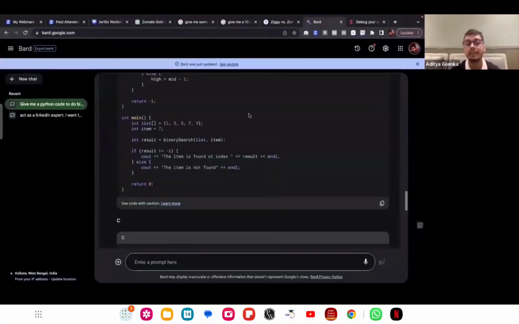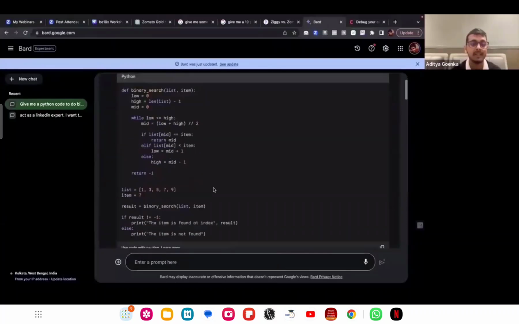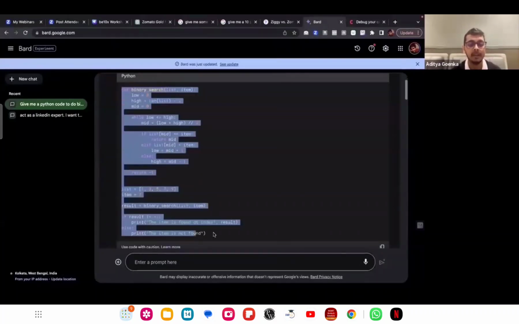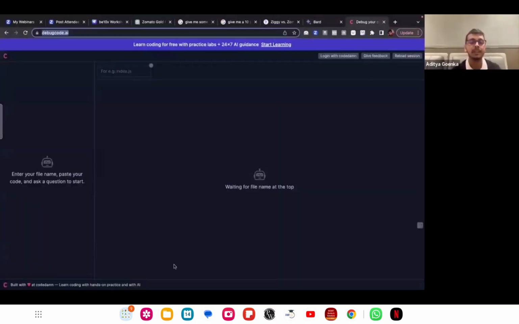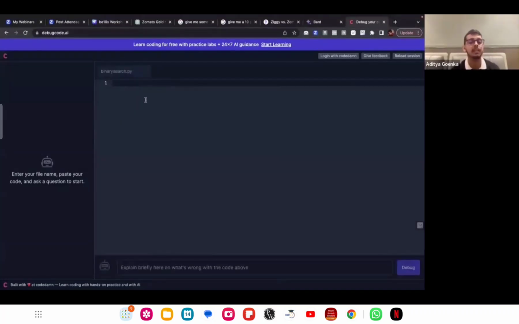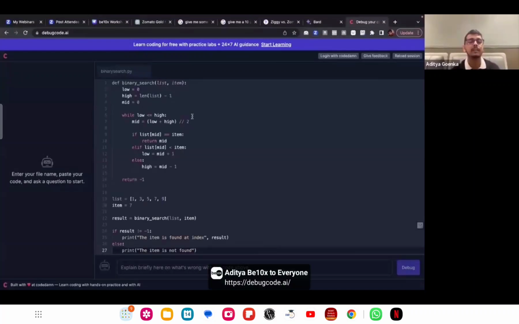Now I need a piece of code in order to analyze it. So I have this Python code. I'll copy this Python code and paste it over here. It's waiting for a file name at the top, so let us give it binary search.py. And after that, we will write this piece of code. And now we'll ask debugcode.ai to identify bugs in it.